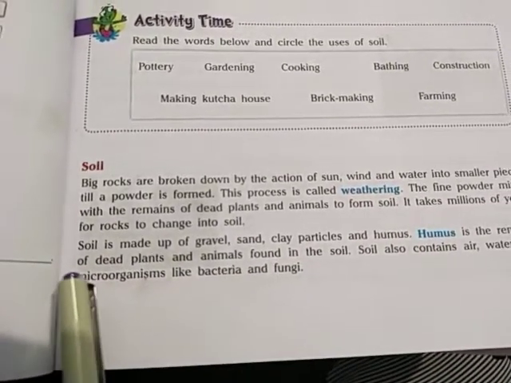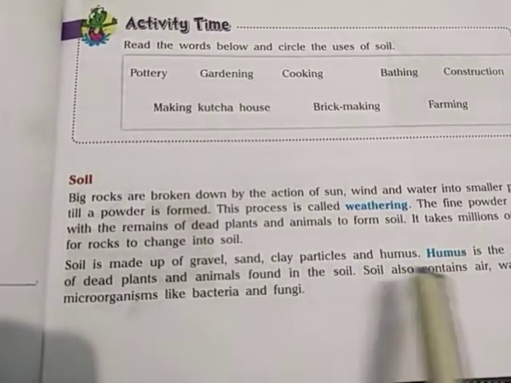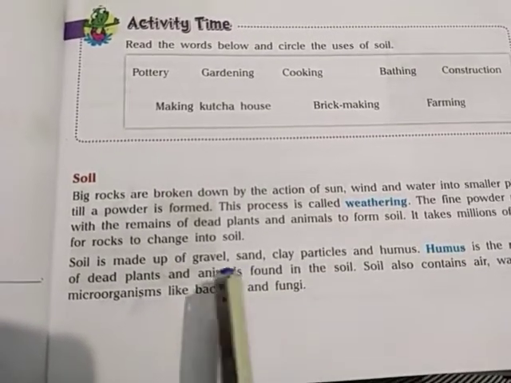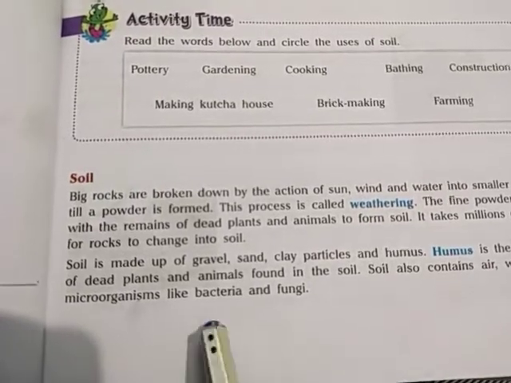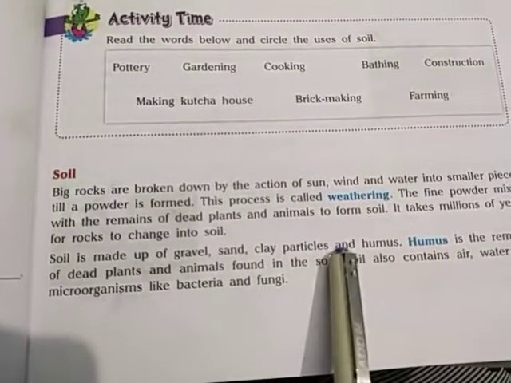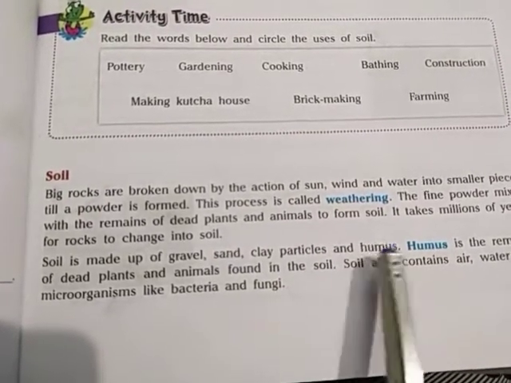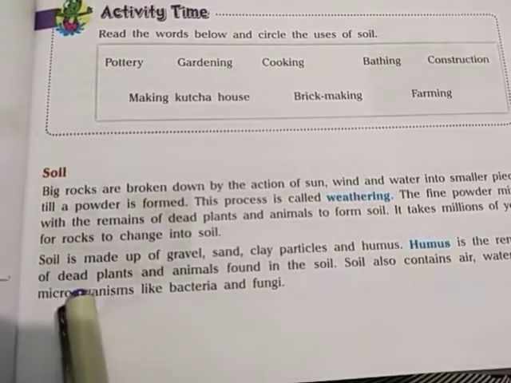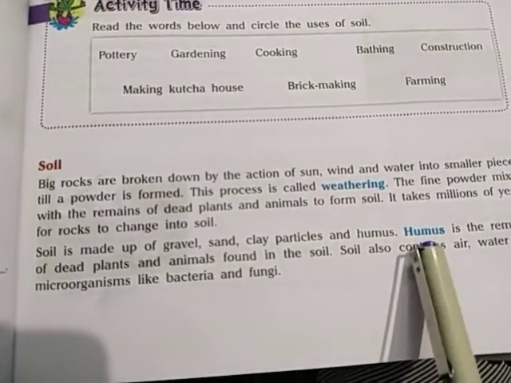Now, soil is made up of gravel. Please underline this line. This is a very important line. Soil is made up of gravel, sand, clay particles and humus. Sand and clay are particles of mud. Humus is very important. Humus is the remains of dead plants and animals found in the soil. Please underline this also.